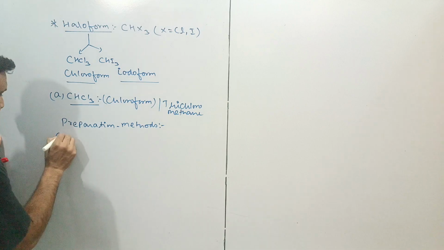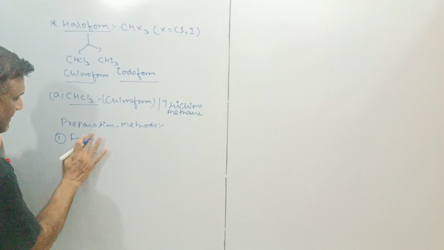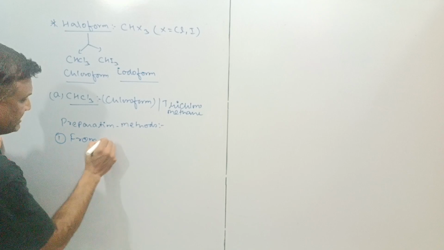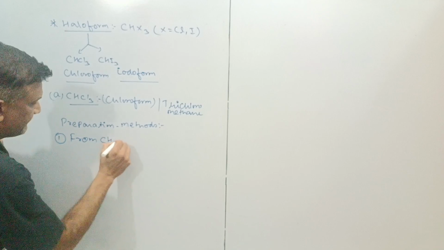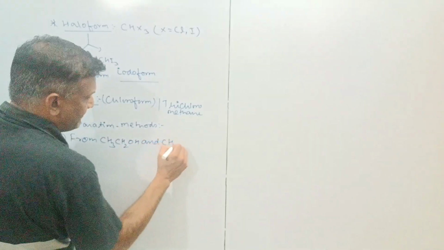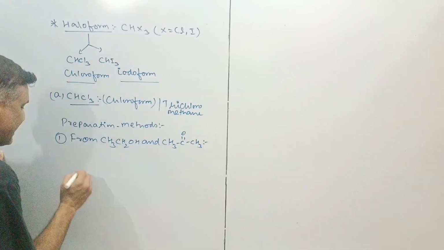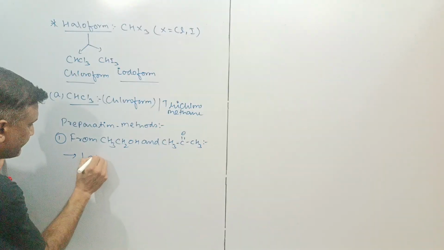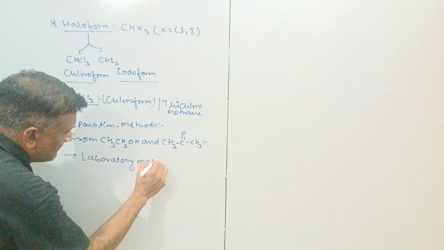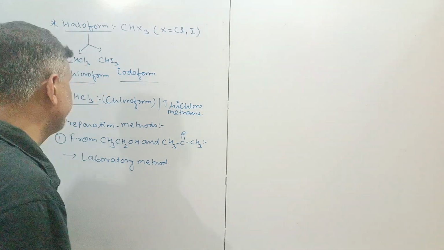First is from ethanol and propan-2-one, that means acetone. This technique is also called the laboratory method, because the yield you get is low.